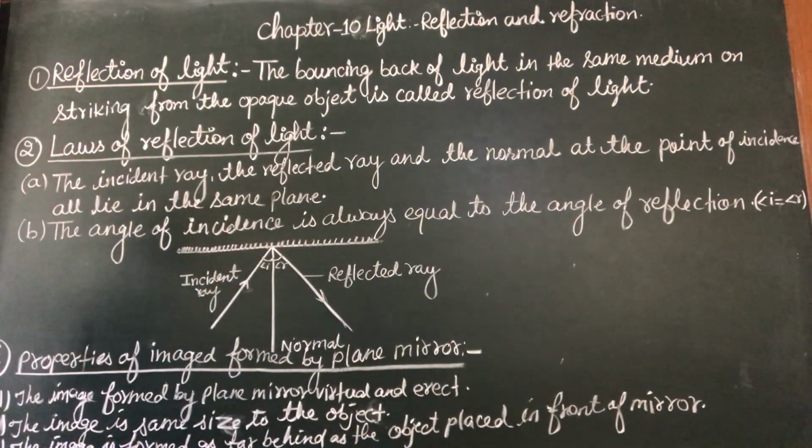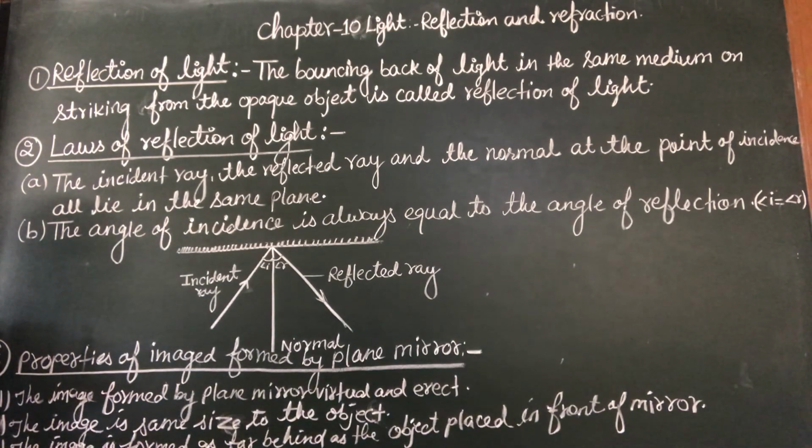And the last is, the image formed by the plane mirror is laterally inverted. Laterally inverted means the right part of the object becomes left and the left part of the object becomes right, or vice versa.